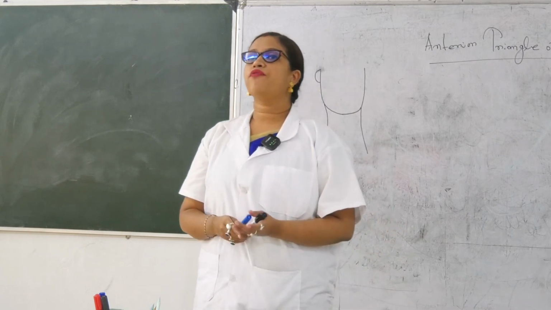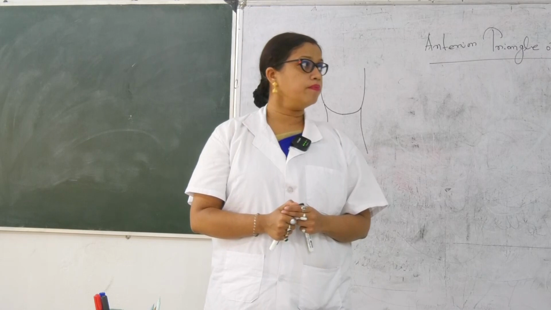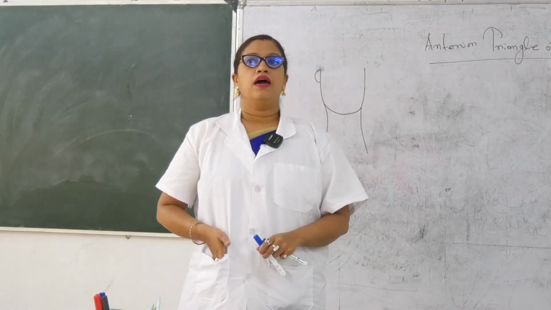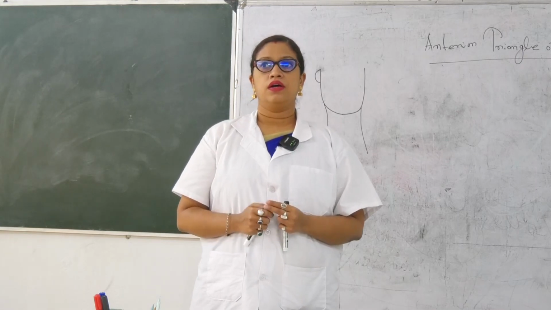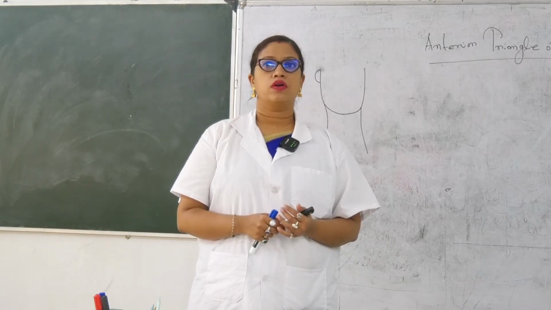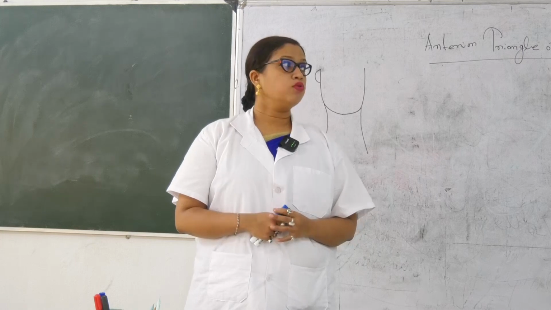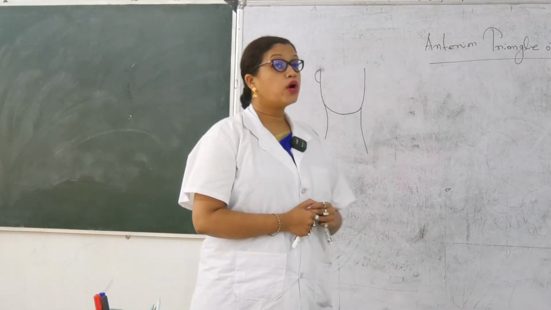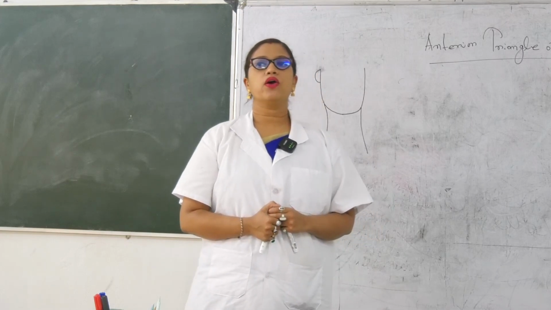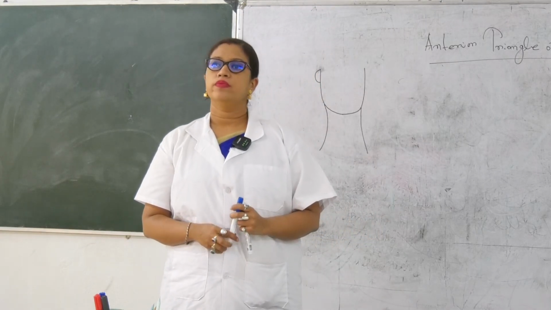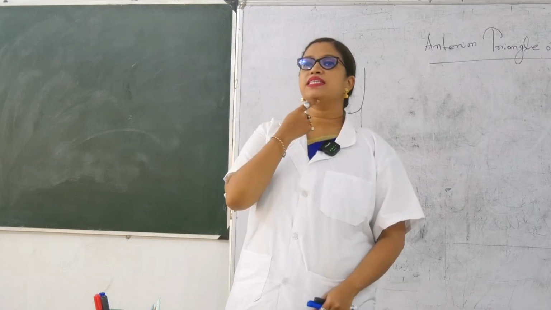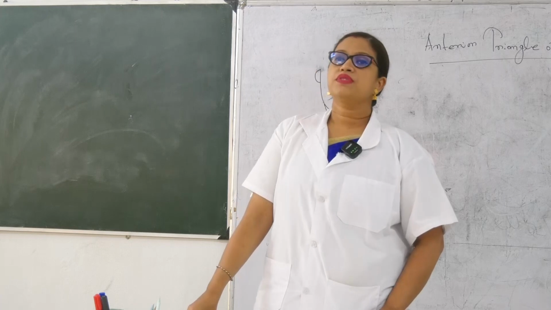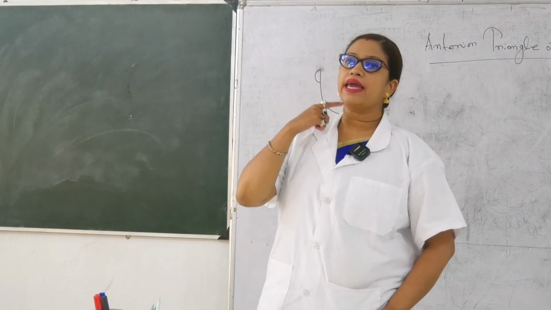The base is formed from the lower border of mandible. Okay. From symphysis menti, write it down. From symphysis menti to the angle of mandible.